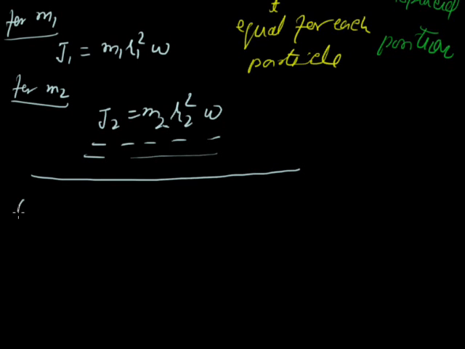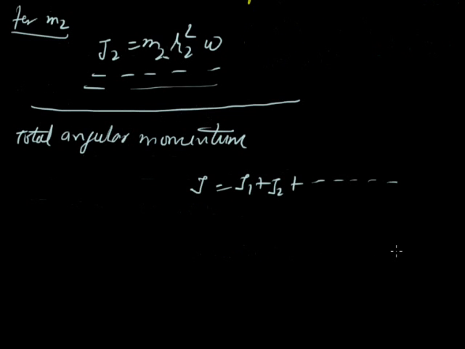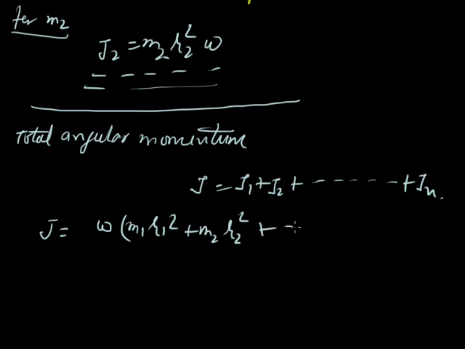The total angular momentum, because the directions of J1, J2 will be the same, J will be J1 plus J2 and so on, plus Jn. Omega is common, so J will be omega times m1 r1 square plus m2 r2 square plus mn rn square, or J will be omega sigma m r square.